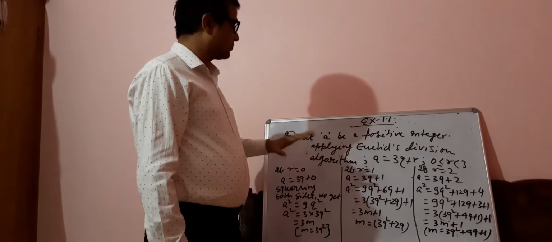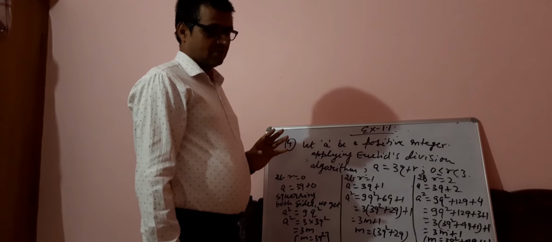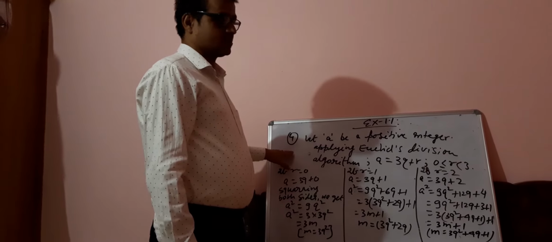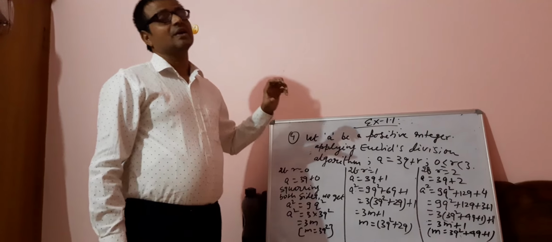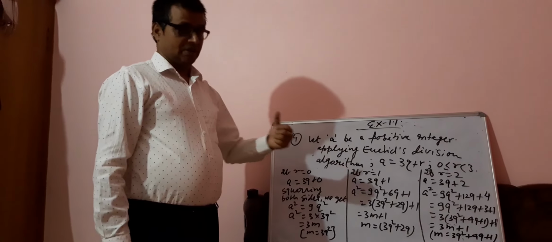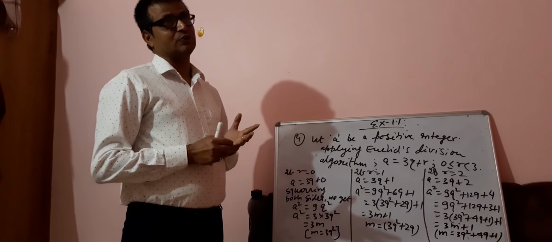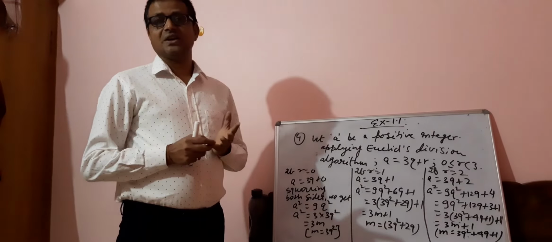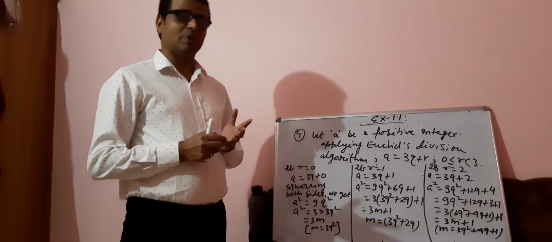I am giving you an example before solving this question. Suppose I am taking a number. We start with 4, because if we talk about positive integers, obviously we start with 4 here. Square of 4 is 16. It can be written as 3 into 5 plus 1. It means this is a multiple of 3 plus 1.